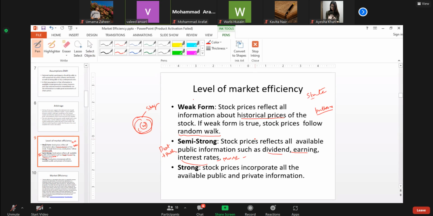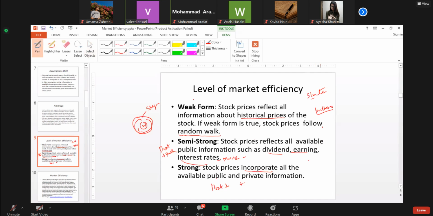And the third level, which is the strongest form, is that stock prices reflect past plus public plus private information. Private information may be that some people are privy to certain information about the company. For example, certain top-level managers, but it is illegal to act on that. Apart from this, all the information relevant to the company gets reflected.